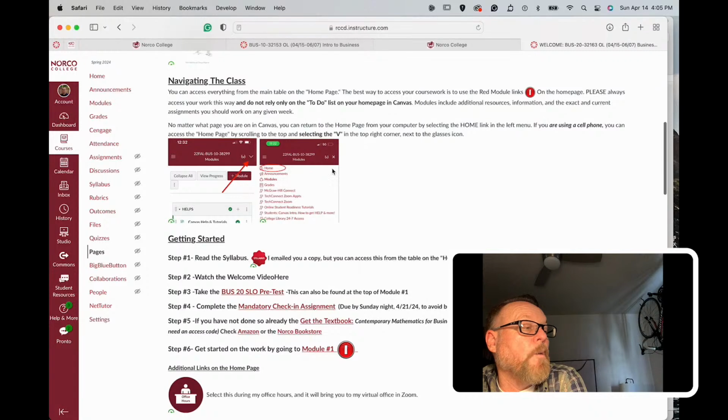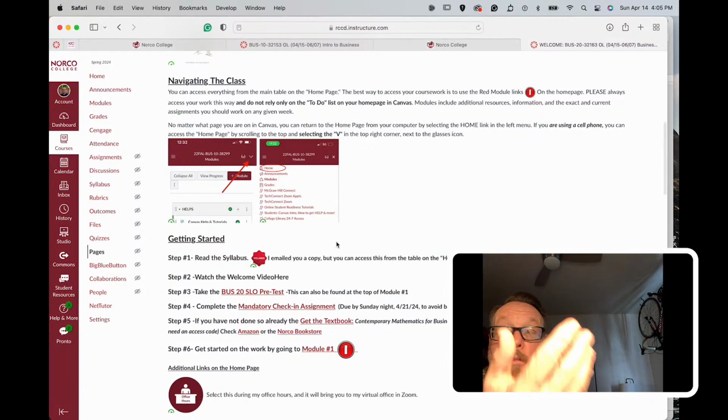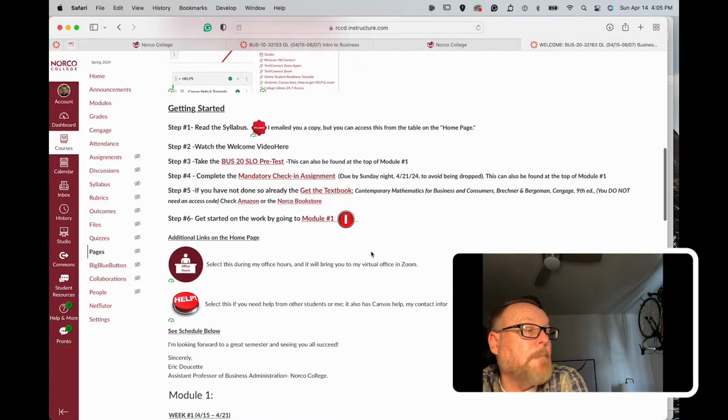But if you're using a phone or a tablet, it doesn't have that home page, so you need to go to this little down arrow next to the sunglasses. If you select that, it'll open up this menu, and Home is at the top of that menu. You just select Home, and that'll bring you to the home screen that we've been looking at.